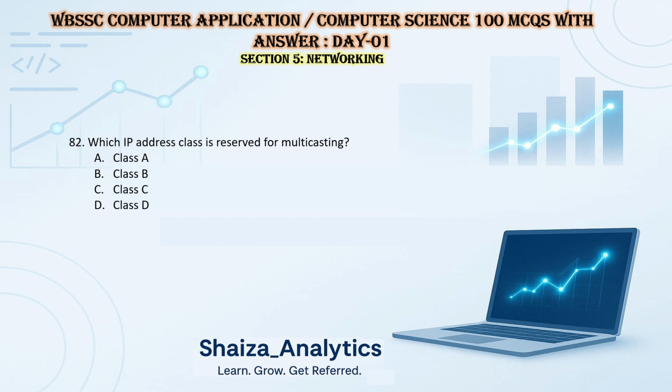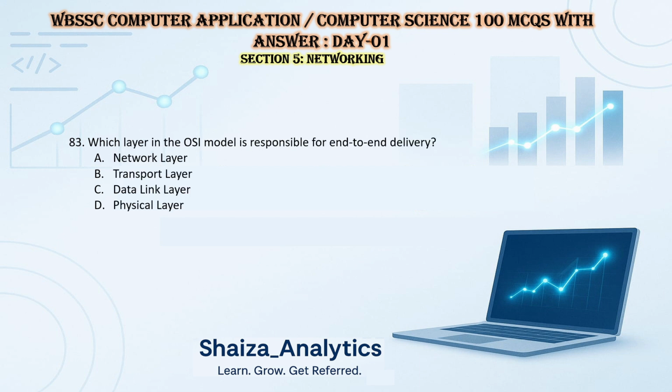Which IP address class is reserved for multicasting? Class A, class B, class C, class D. So the answer is class D. Which layer in the OSI model is responsible for end-to-end delivery? Every time we think of delivery, it comes by vehicle, so the term is used for transport, right? So here the answer is also the transport layer.